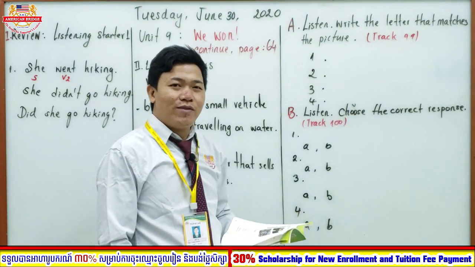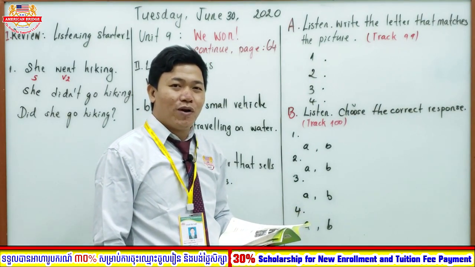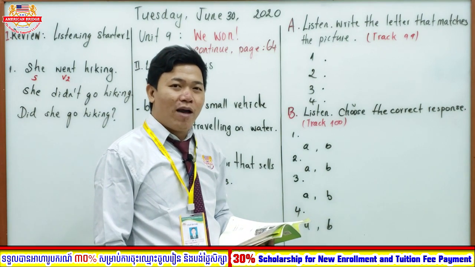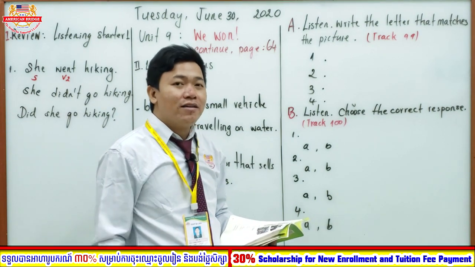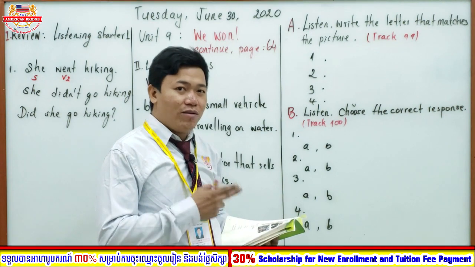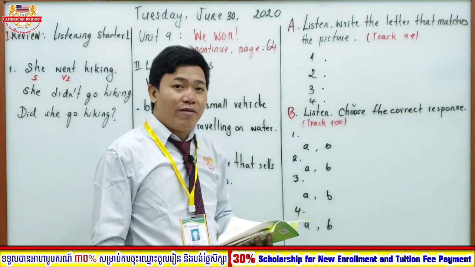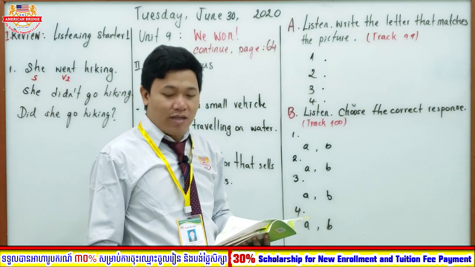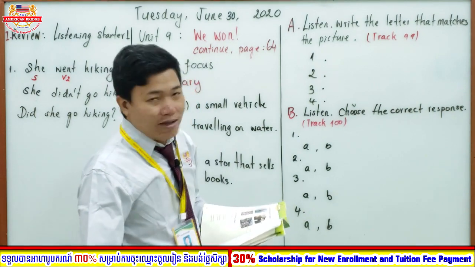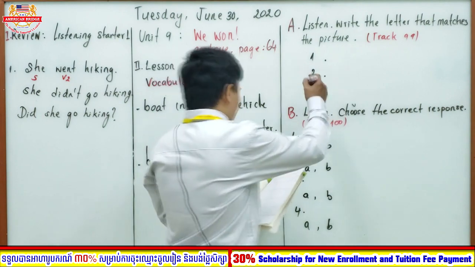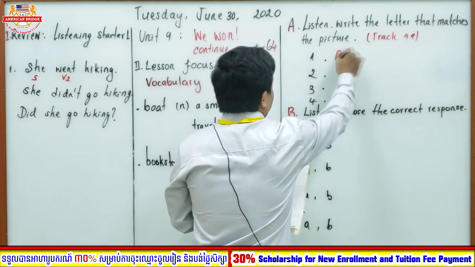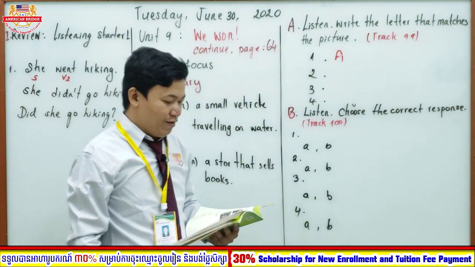Okay, everyone, after we have spent 5 minutes listening to the audio track, I believe you have got the correct answers. You have matched the pictures to the letters already, right? So number 1, what letter is it, everyone? From A to D. Great. Number 1 is A. I will read it for you.